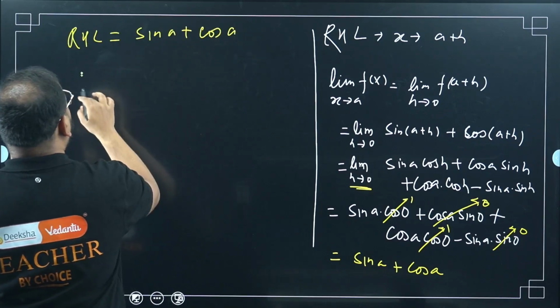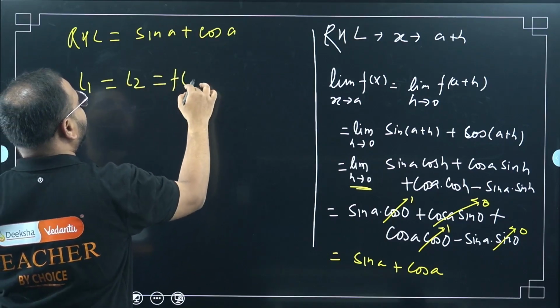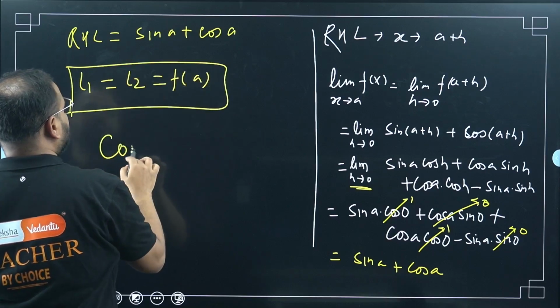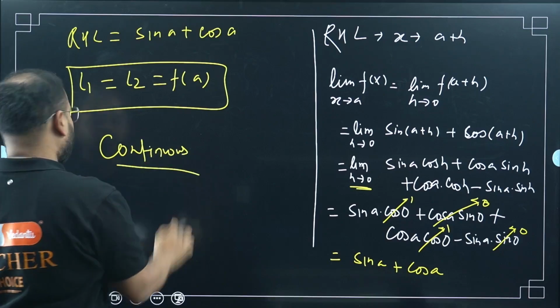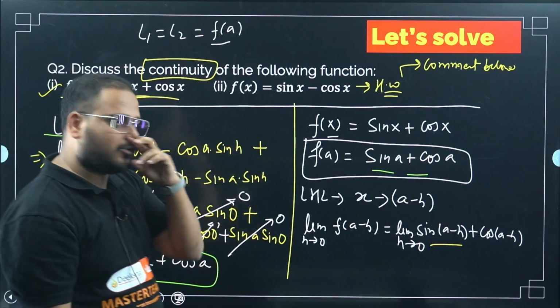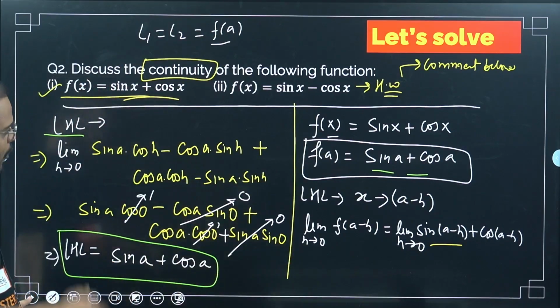So we got L1, which is LHL, equals RHL equals f of A. So the function is continuous. Please check. The first one is continuous. The second one is homework. Please solve this. I'll move on to the next one. Hope this is visible.